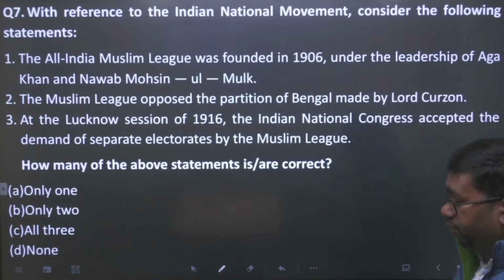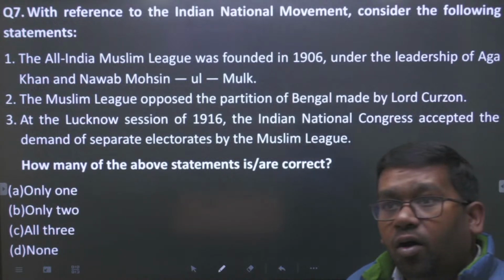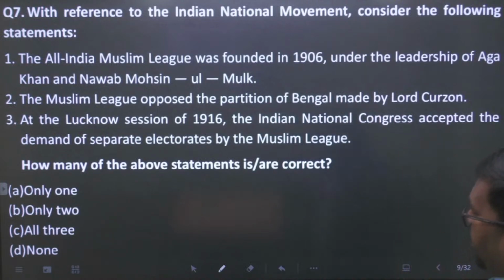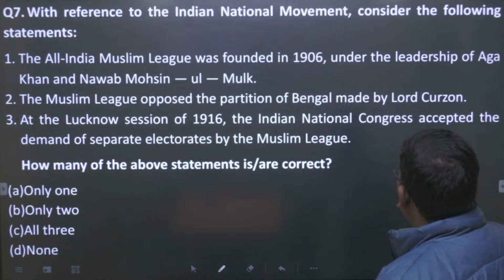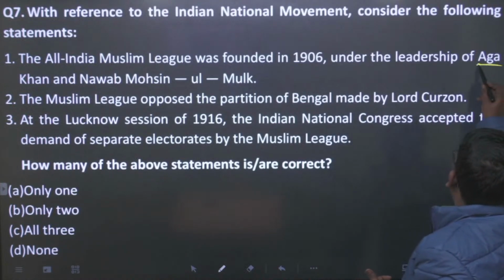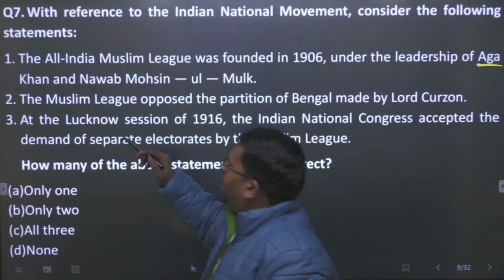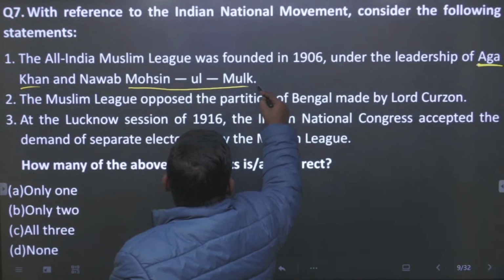Let us see whether we are able to answer this question or not at this point. What we see is that the All India Muslim League was founded in 1906 under the leadership of Aga Khan and Nawab Mohsin ul Mulk. This statement is true.